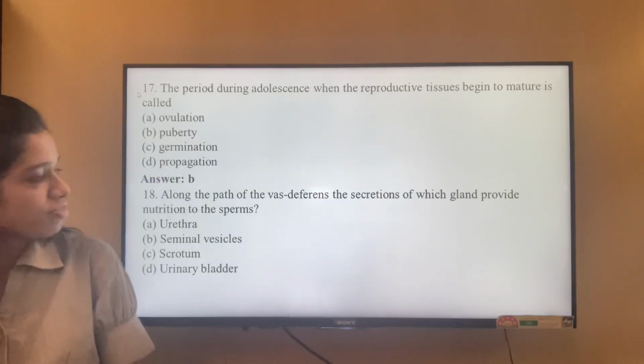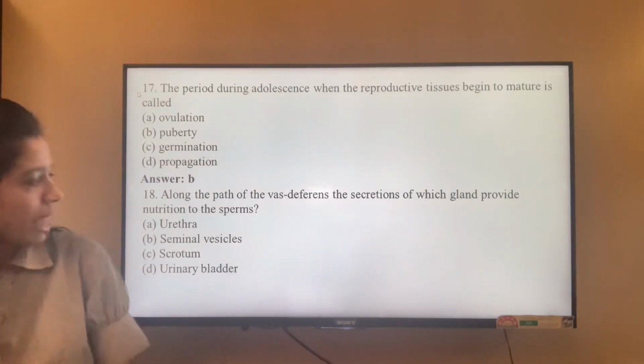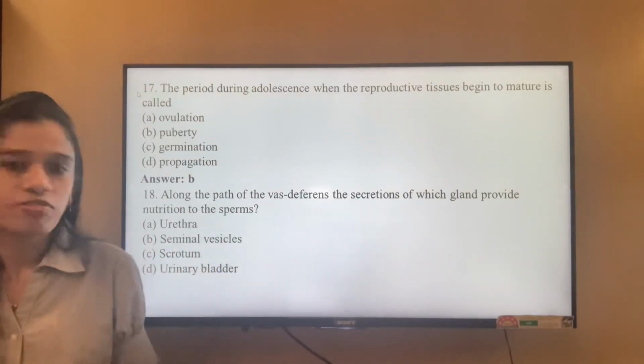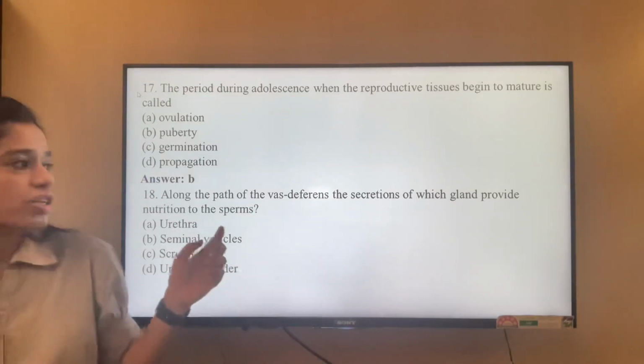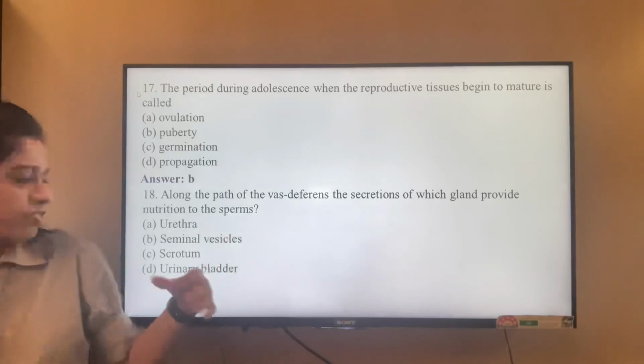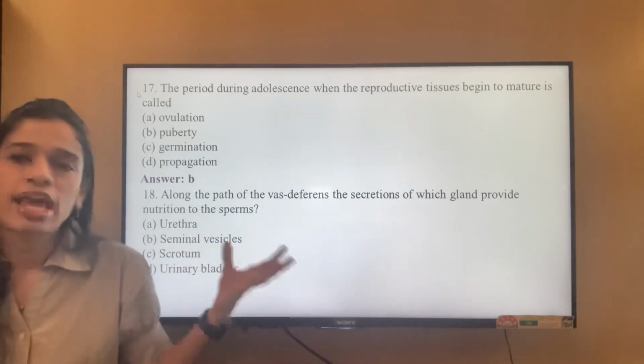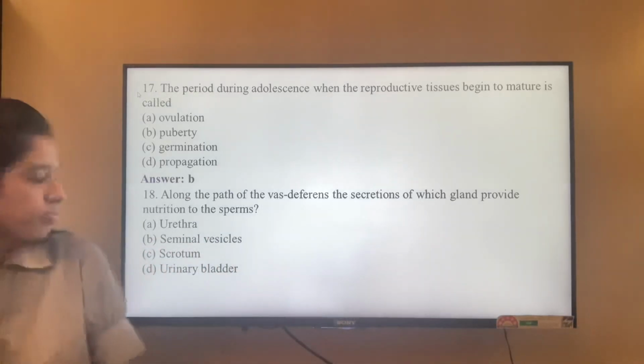Along the path of the vas deferens, the secretions of which gland provide nutrition to the sperms? It is the seminal vesicles, because urethra, scrotum, urinary bladder do not produce any secretions to the vas deferens. It is the seminal vesicles which produce them, and later on this only forms the semen.